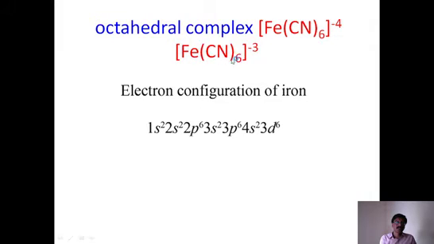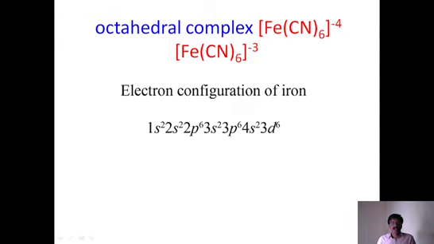That is, the name of this complex is hexacyanoferrate(III). Here it is hexacyanoferrate(II). So here it is Fe+2, this is Fe+3. That is the only difference. So how does this small difference make a difference in the properties? Will there be any difference in the properties? Yes, definitely there are differences in properties. We will examine that by applying valence bond theory. Now look at the configuration of iron first.